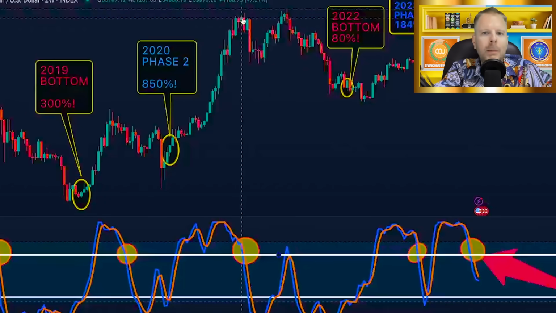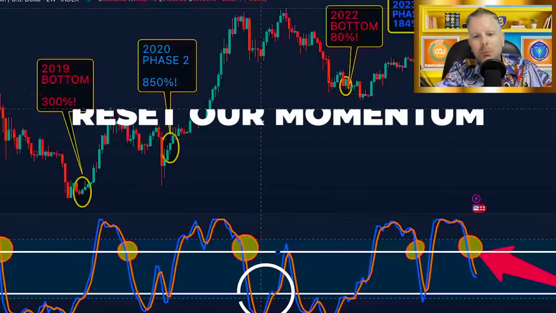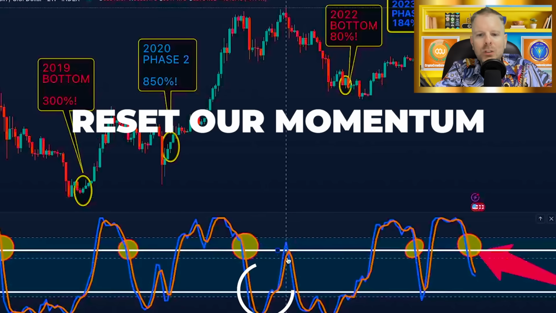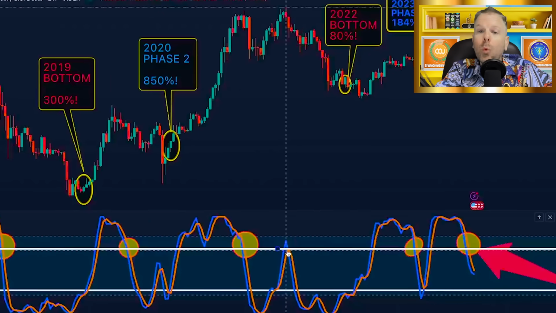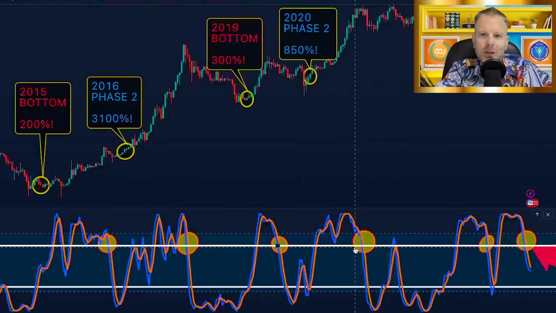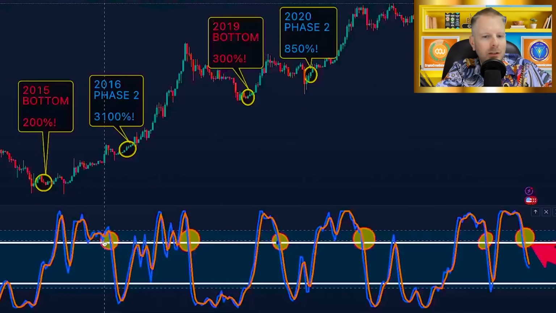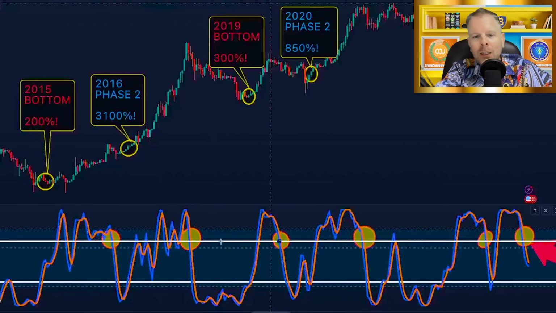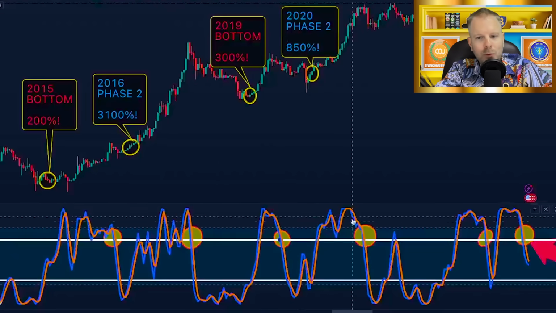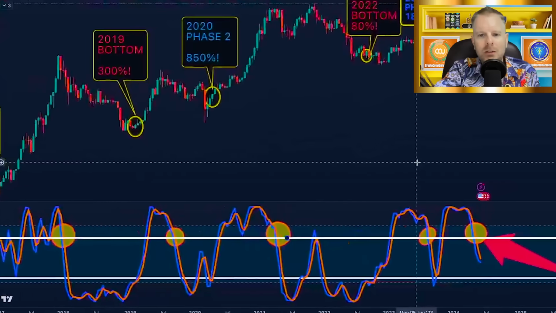Next week, 100K. We had a cross down. We came back down through, and we reset our momentum, but we just couldn't regain that line. Why? Well, it's probably because we can only regain it 2 times. And once we lose it the second time, we're done. That's happened now 4 for 4, right? We were 3 for 3, and we just proved it again in this cycle. It's 4 for 4. So now we move on to the next cycle.